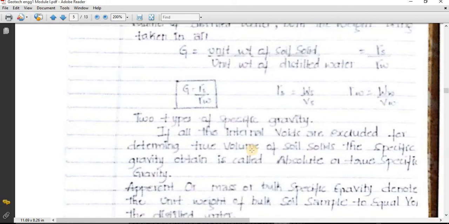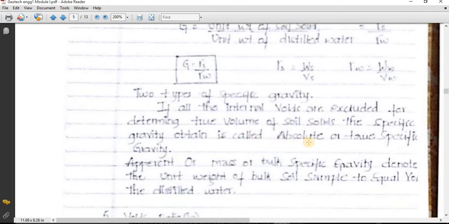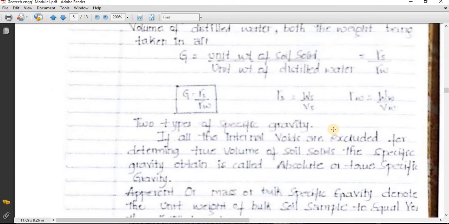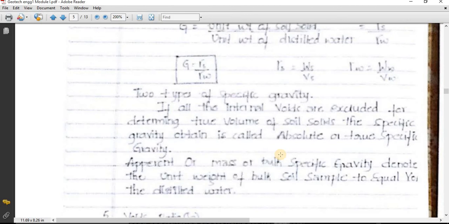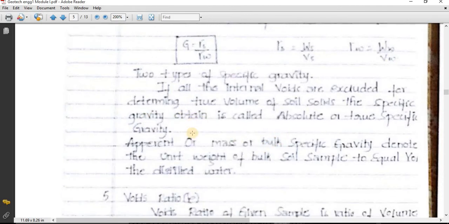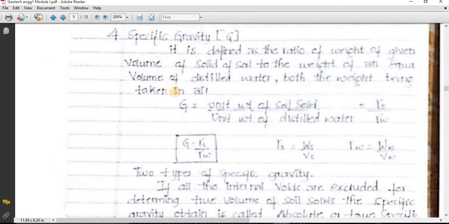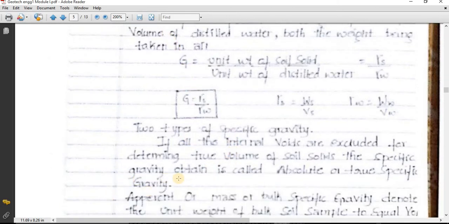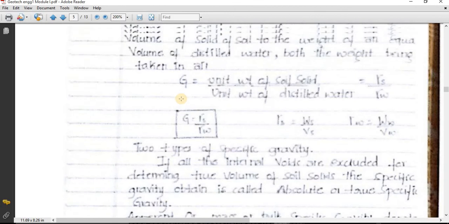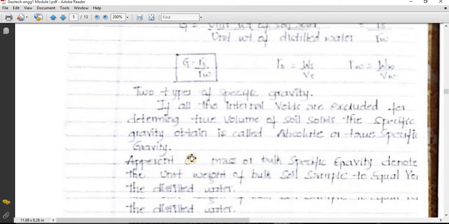If we reduce the volume of voids, and only consider the volume of soil solids, and calculate the specific gravity using that, it is called true specific gravity. Similarly, if we consider total volume, then it is another specific gravity. So this is true or absolute specific gravity. This is normal specific gravity. This true specific gravity is denoted by Gm. This regular specific gravity is denoted by G.